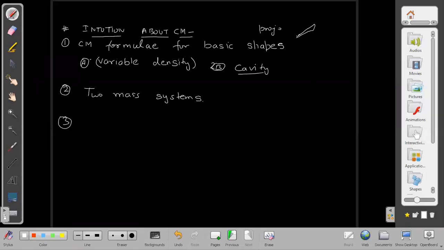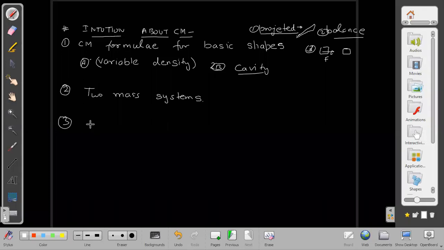Some projected bodies I will be taking, or I will be taking balancing of the things. How do we balance, and some examples on balancing, some two or three examples I will take for that also. Projecting and balancing, these things mainly. And one example I will be taking, maybe this I can take: when there are two bodies which are not touching each other, does the center of mass still make sense for those two bodies when force is only being applied on one body? This example I will be taking.